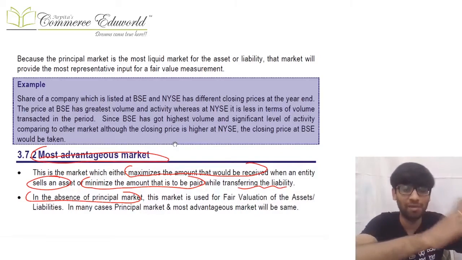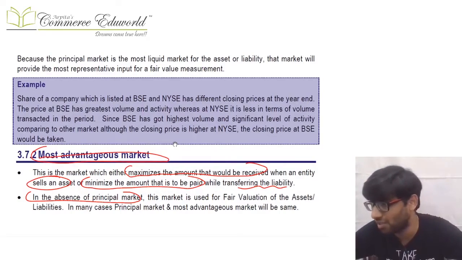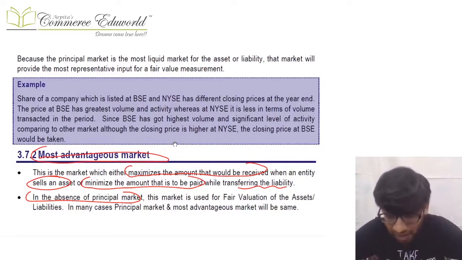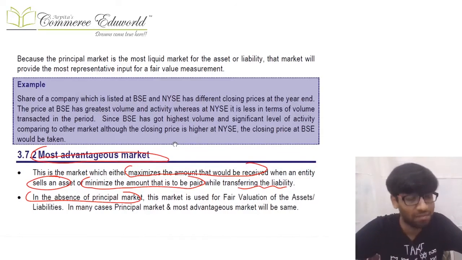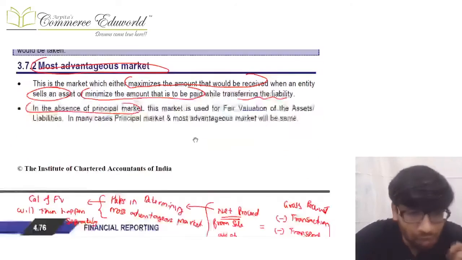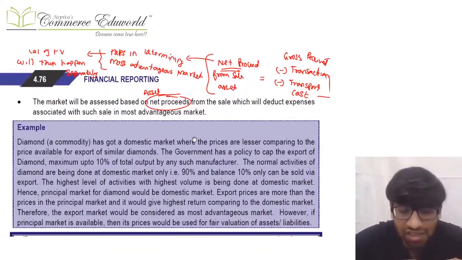Let us say there are two markets, market A and market B, and I have an asset. So if I go and sell that asset in market A, what will happen? If I go and sell the asset in market B, what will happen? I will have to see, and if it's an asset, I will try to maximize the amount that will be received, and if the maximum amount is received in market A, then market A is the most advantageous market. Accordingly, we calculate the most advantageous market. So for calculation of the most advantageous market, you consider net proceeds.